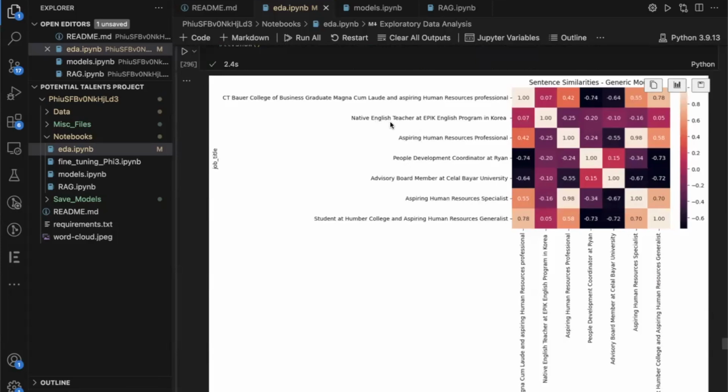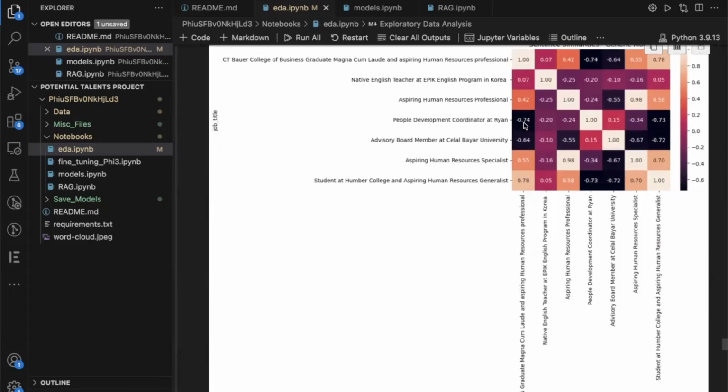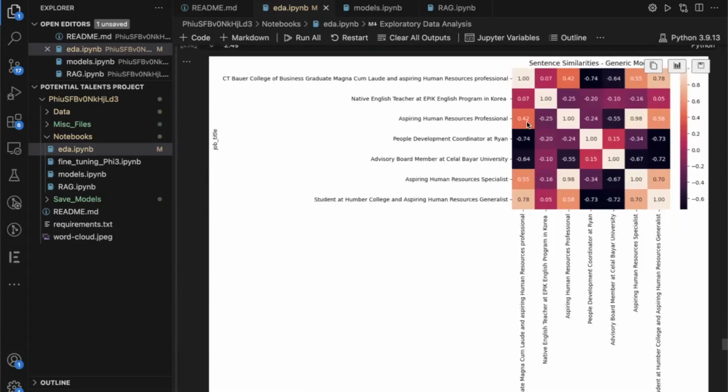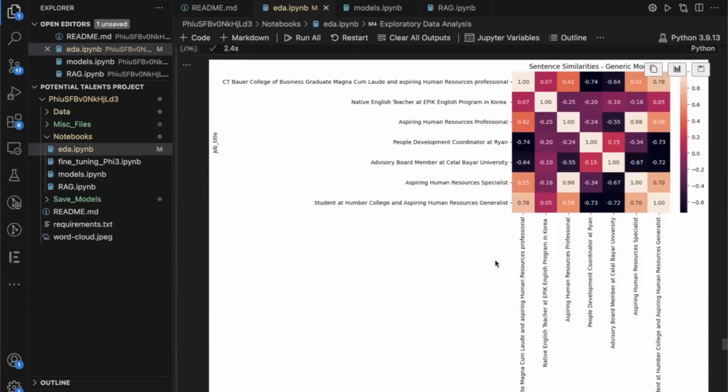We're looking at this native English teacher at Epic English program in Korea as compared to this C.T. Bauer College of Business graduate magna cum laude, yada, yada, yada. And it's 7% correlated, which stands to reason because it doesn't look too similar to the other title.